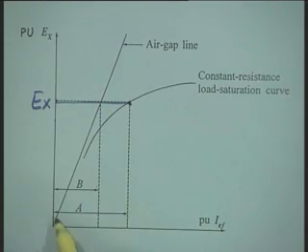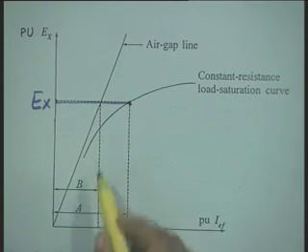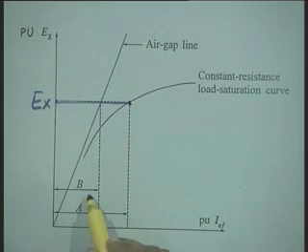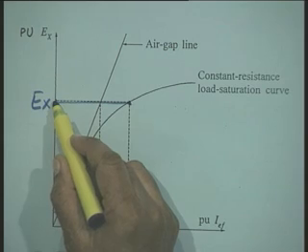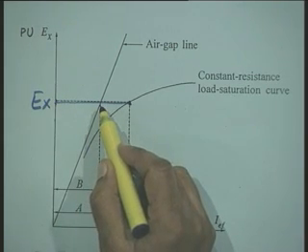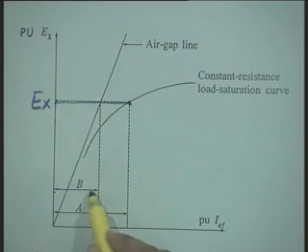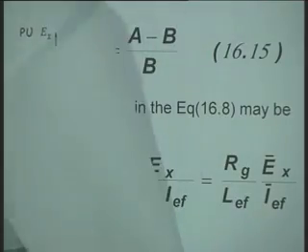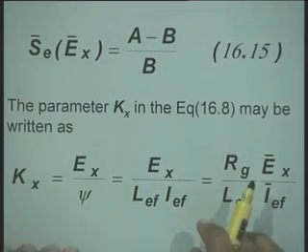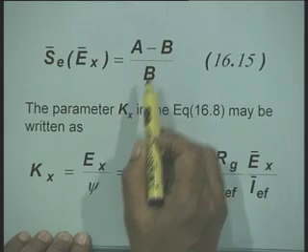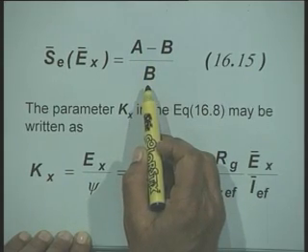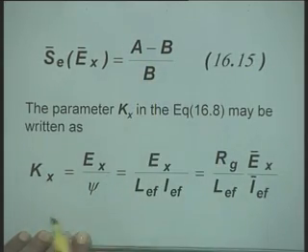Right. Now, I call this quantity A, and the field current required corresponding to the air gap line, that is, if we neglect the saturation and loading effect, is denoted by B. Okay. Then this saturation function which we have defined can be written simply as A minus B divided by B. Okay.